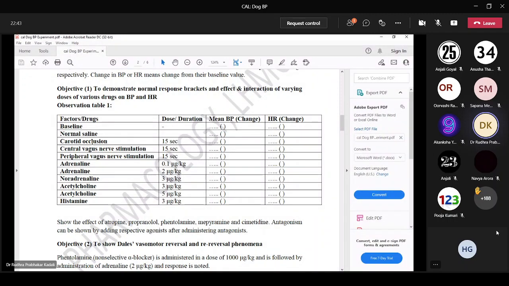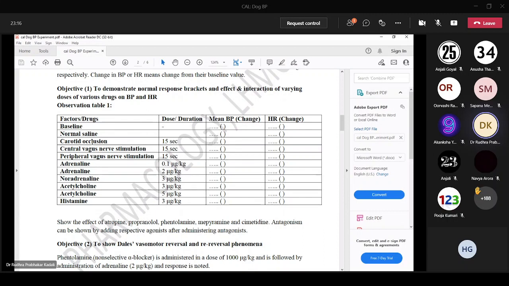Next, these are selected from the drop down menu. On the left side of the screen, there will be one drop down menu, and from that you can select carotid artery occlusion, time taken 15 seconds. So what is the response? Usually with carotid artery occlusion, there will be a rise in BP and a fall in heart rate. We say rise in BP because we are comparing with the baseline. We first take the baseline readings, after that we do carotid artery occlusion. Compared to baseline, BP will increase.